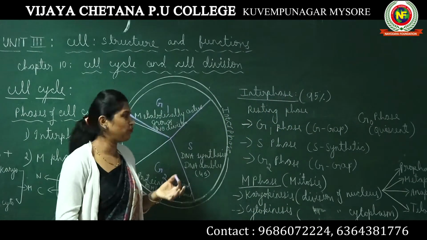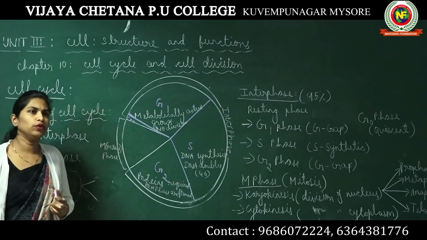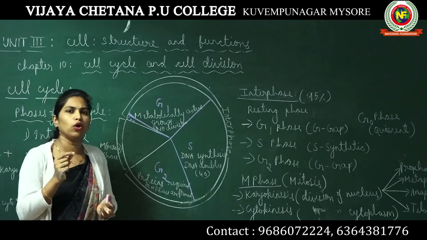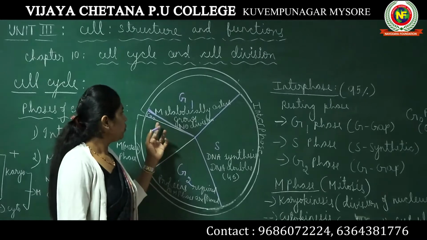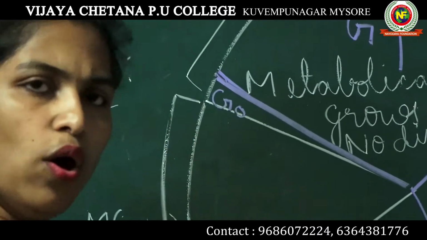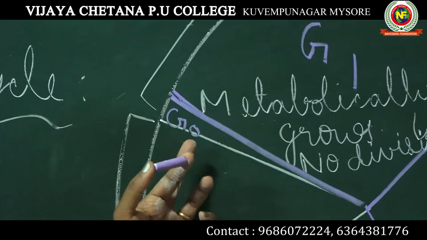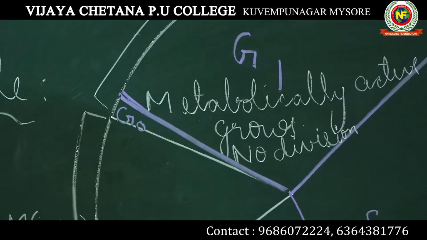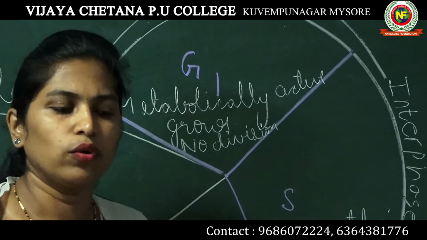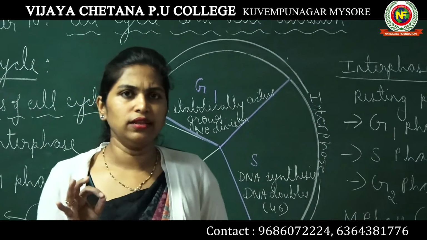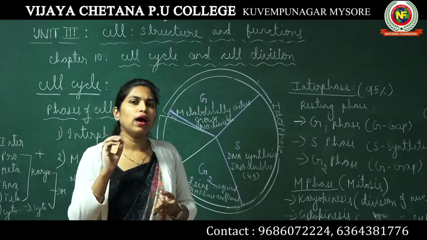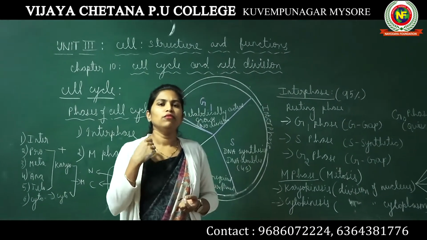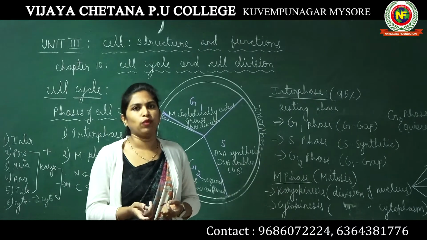What is a quiescent phase? I told you quiescent means being inactive or dormant. Now, will all the cells be in G0 phase before going into G1 phase? No. There are a few cells which do not divide or will very rarely divide.